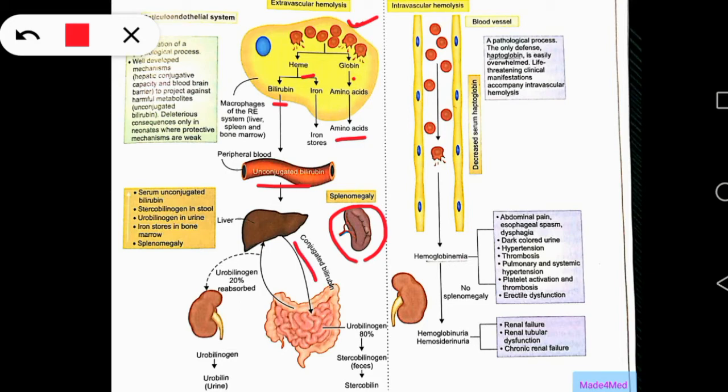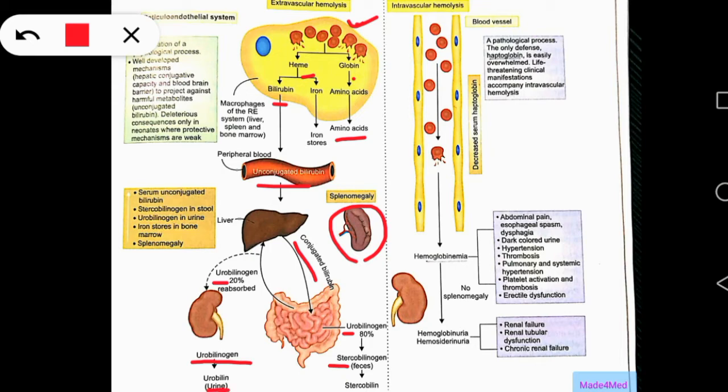In the small intestine, conjugated bilirubin is converted to urobilinogen. The 80% of this urobilinogen is converted to stercobilinogen in the feces and released as stercobilin. Now the rest 20% of urobilinogen is reabsorbed and sent to the kidney and excreted as urobilinogen in the urine, which converts into urobilin in the urine on standing.